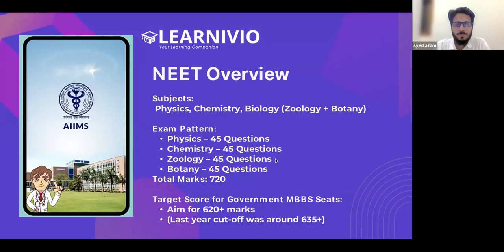There are just pros and cons. If she's choosing PCMB, then there are both pros and cons of this decision. The pro is she will have many career options after class 12, since she has maths and biology. But both biology and maths are very lengthy subjects. It's very tough for a student to concentrate on maths and biology simultaneously. It's very tough to crack both exams.